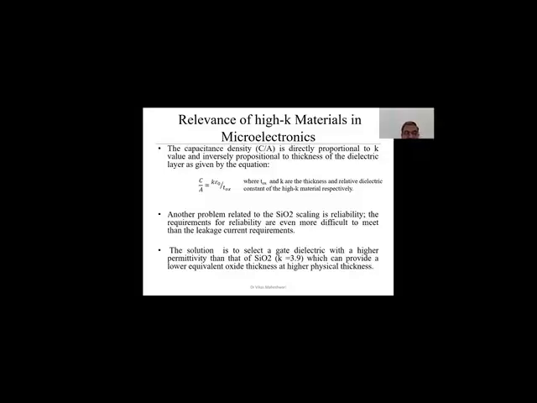So for all these problems, the solution is to select a gate dielectric with a high dielectric permittivity, because silicon dioxide has a dielectric constant of around 3.9. A high-K dielectric material provides a lower equivalent oxide thickness at a higher physical thickness. So the solution is to select a high permittivity material, because silicon dioxide has a dielectric constant of around 3.9. Okay, so we use high permittivity material.